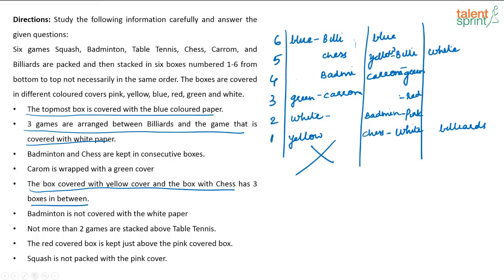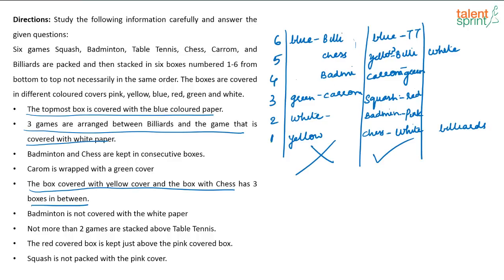This is pink. And then what is left? Badminton is not covered with white paper is satisfied. Not more than 2 games are stacked above table tennis. So which has to be table tennis? This can be table tennis, correct? It can be the topmost one. Then red covered box is kept above the pink covered box. Squash is not packed in pink cover. So here, according to this case, squash is red. So this seems to be your correct arrangement.